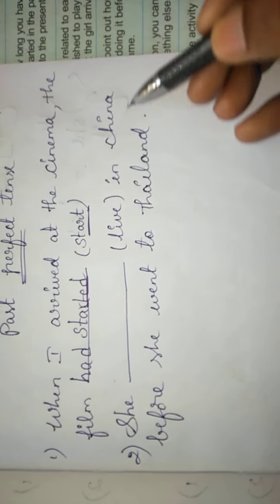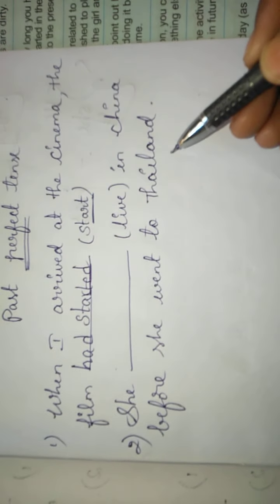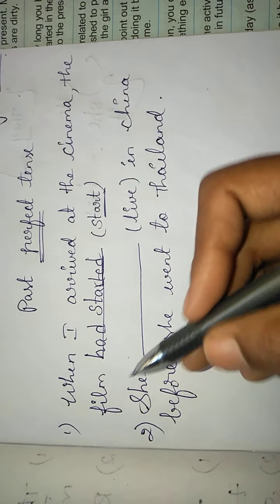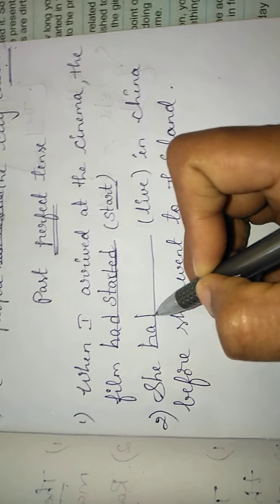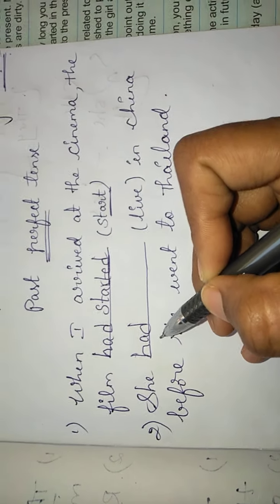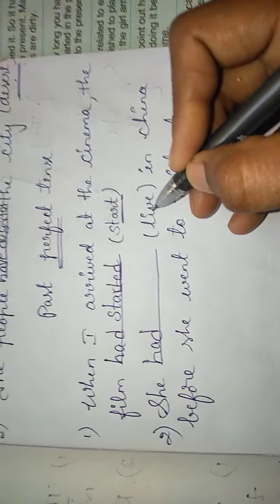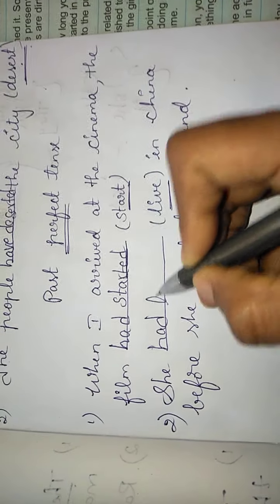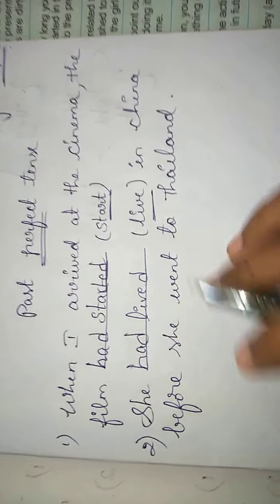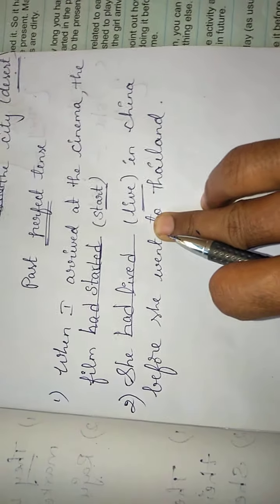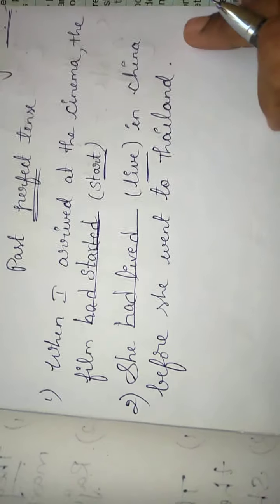She dash live in China before she went to Thailand. Don't worry about singular and plural. We use had because it is past perfect tense. The verb is live, and the past participle form of live is lived. She had lived in China before she went to Thailand.